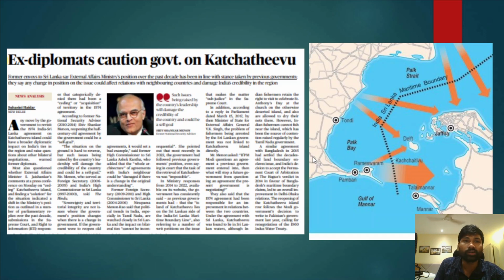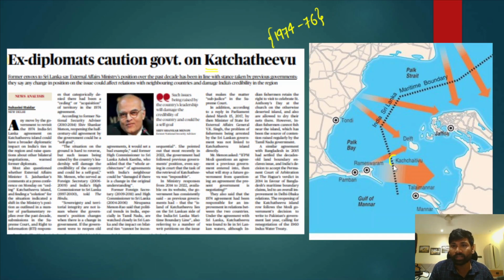The next very important news article is with respect to the Kachativu Island. This Kachativu Island is actually a disputed island between India and Sri Lanka. As per the agreement that was signed in the years 1974 to 1976, this particular Kachativu Island has been given by India to Sri Lanka.